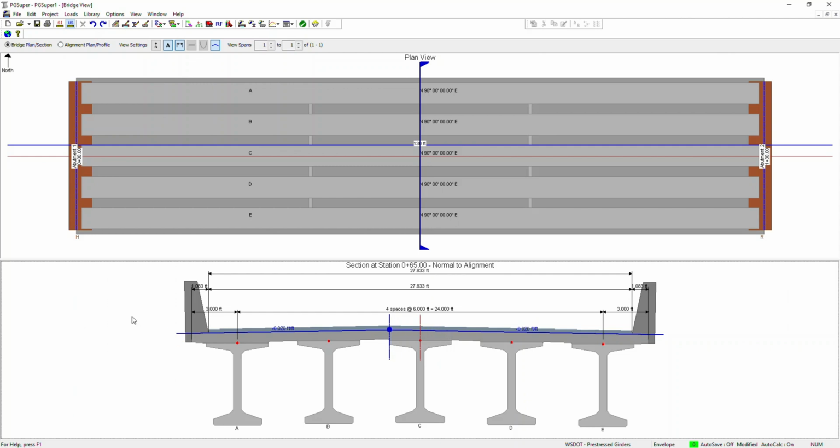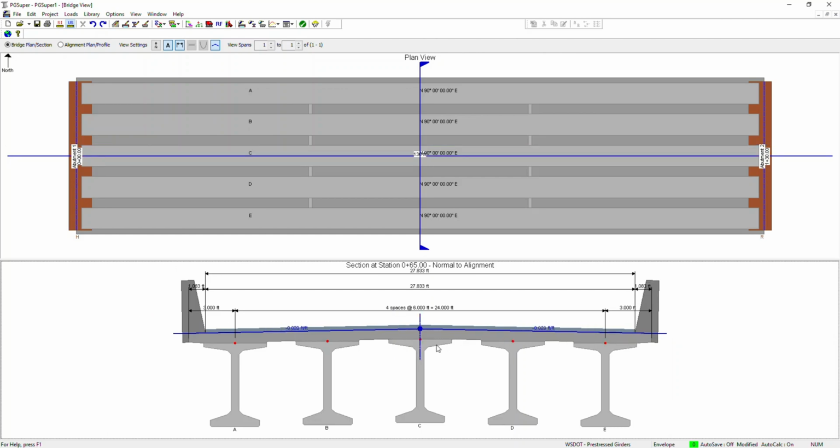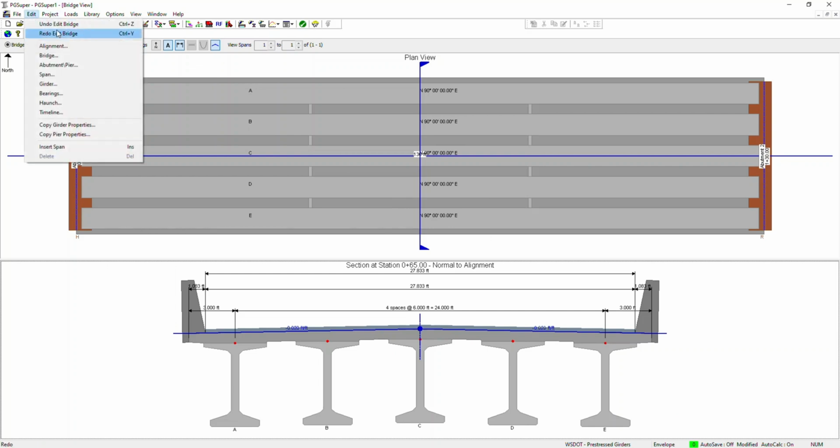Another is Control Z, like you do in other programs. Let's say on my keyboard I click Control and Z. It will go back to what I had before. So this is regarding the bridge. Also, like I showed previously for the alignment, you don't need to go to Edit and Bridge.